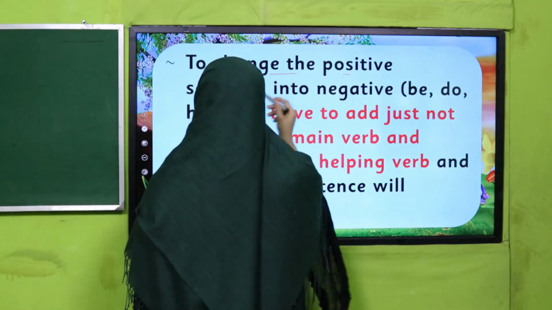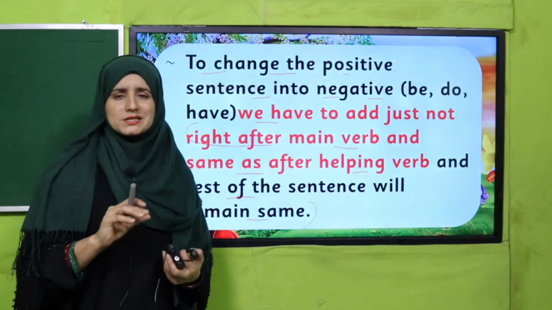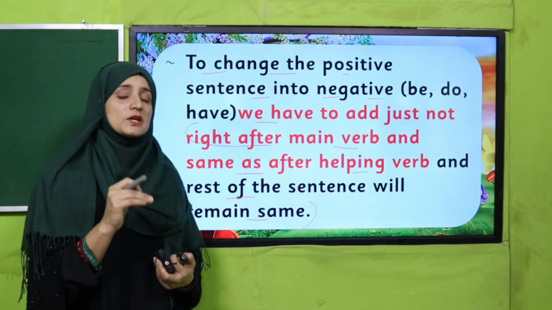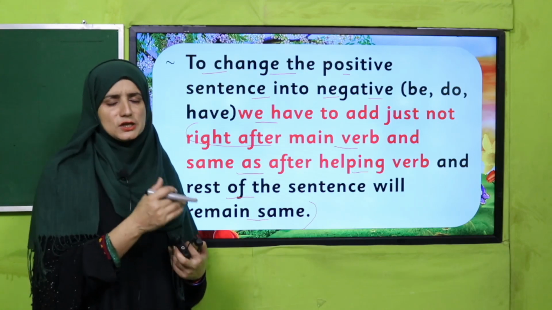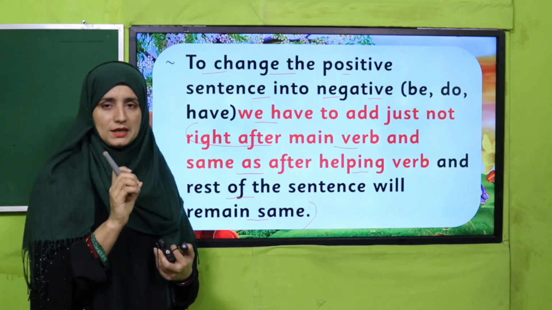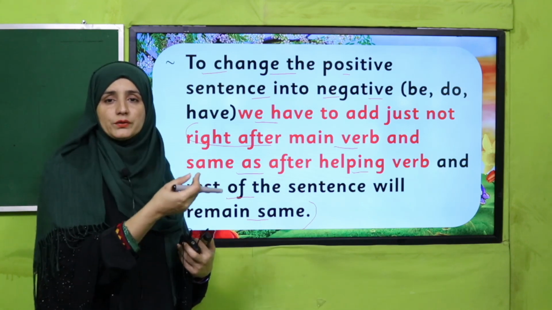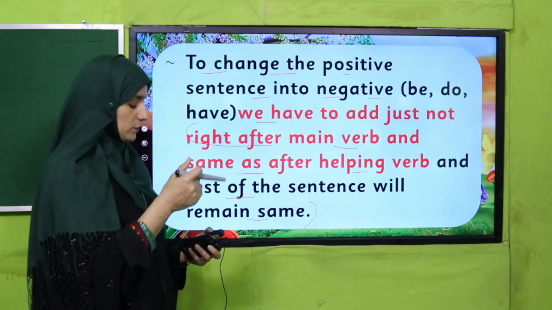To change a positive sentence into negative, with be, do, have, we have to add just not right after the main verb, and the same after the helping verb, and the rest of the sentence will remain the same. My dear students, there is a simple structure to change a positive sentence into negative. We have to keep just not. Where do we keep the word not? Right before the main verb and after the helping verb.